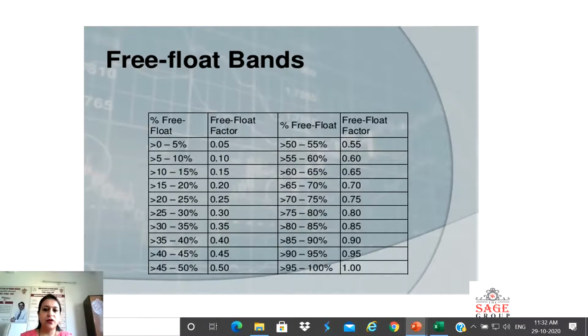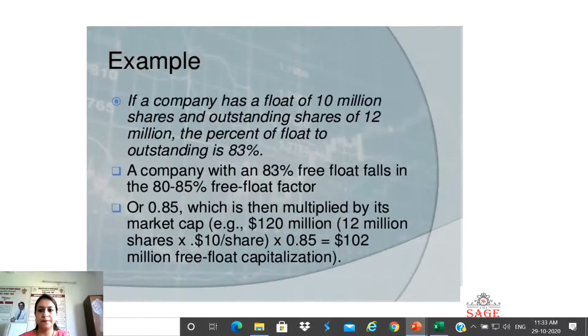If your free float percentage lies between 50 to 55%, then your free float factor will be 0.55. Similarly, if it lies between 80 to 85%, then it will be 0.85. So these are the free float bands given by SEBI.